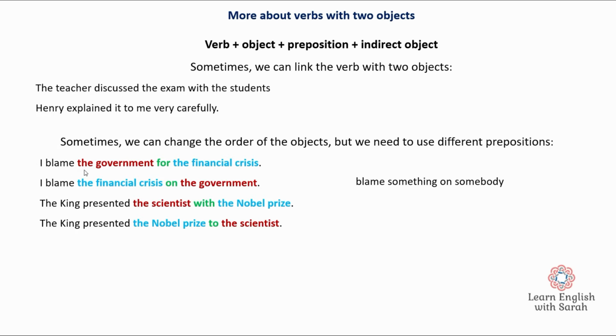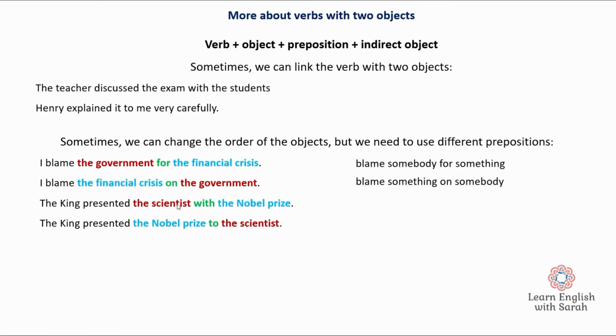So I blame the government for the financial crisis. I blame the financial crisis on the government. And so we've got 2 little formulas here. Blame somebody for something and blame something on somebody. And this is a really important difference. Okay? And another example, the king presented the scientist with the Nobel Prize.